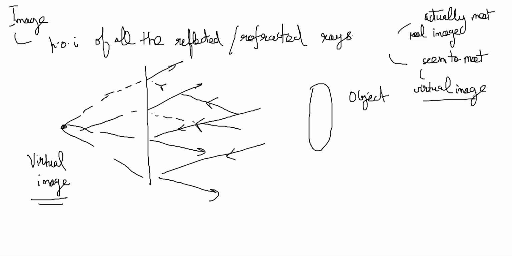Image could also sometimes be at infinity. That is also possible, right? Okay. So now reflection and image formation by a plane mirror is obvious, right? If there is a plane mirror, the image of an object, if you take a couple of rays, this is what is happening, and one more ray, this is what is happening. So you can produce it back and produce it back, and you'll find an image here, right? This is object, this is image.